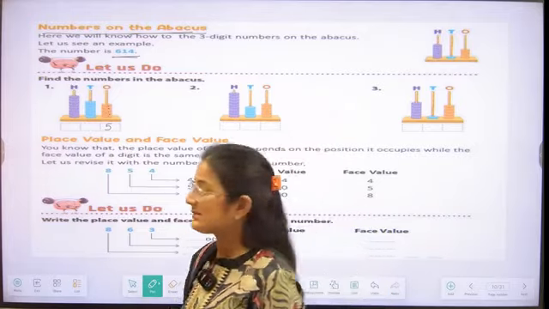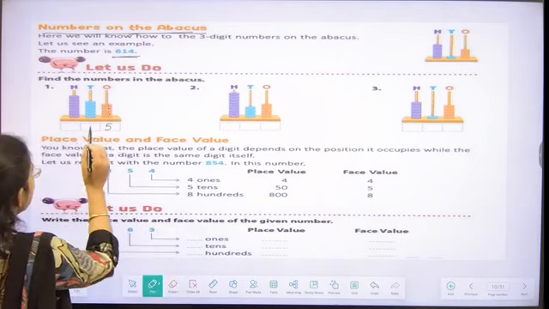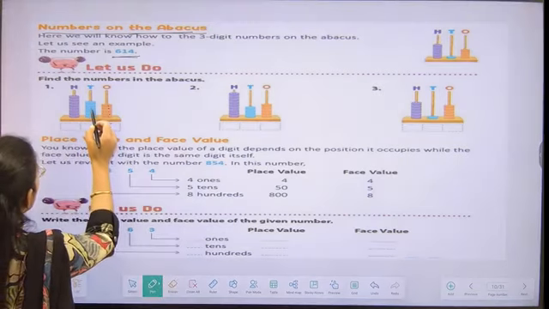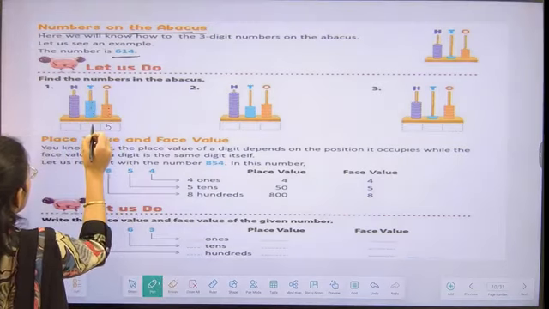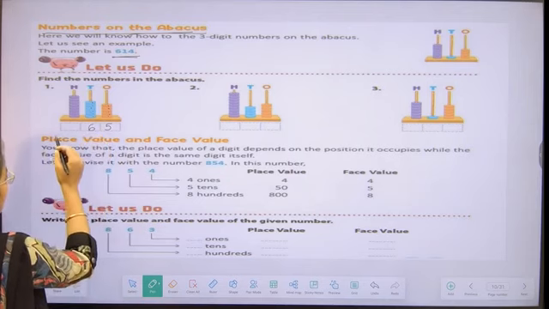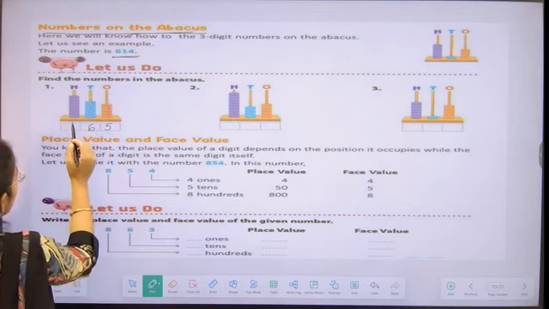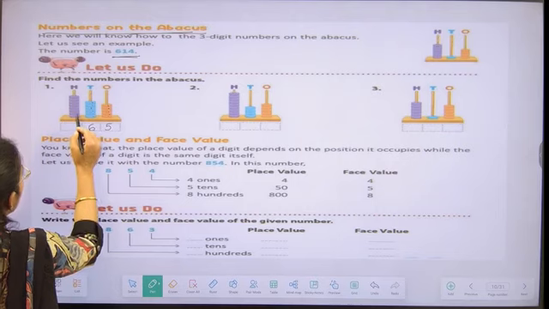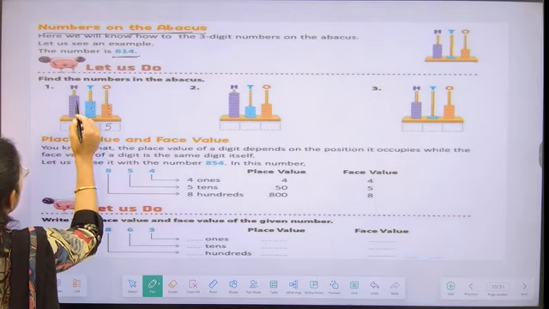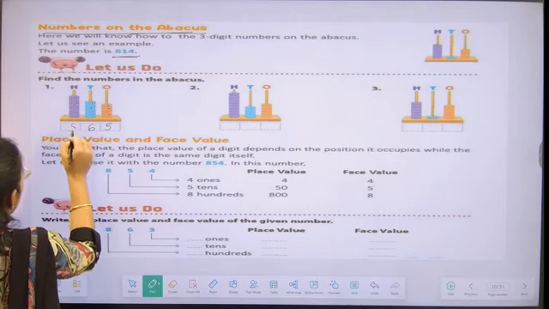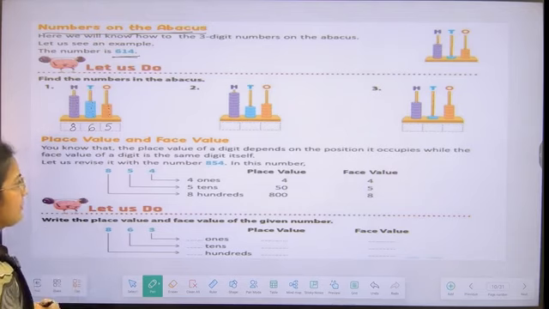Now moving to the tens place value. How many beads do we have? 1, 2, 3, 4, 5, 6. So we are going to write 6 over here. Similarly, we are going to count the hundreds place value. 1, 2, 3, 4, 5, 6, 7, 8. So we have 8 at the hundreds place value.